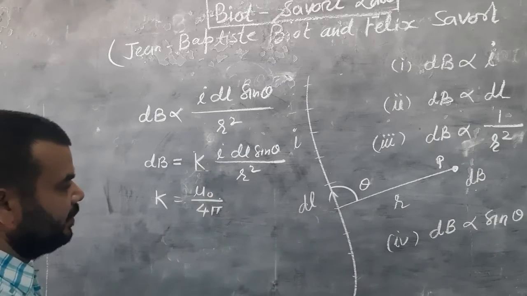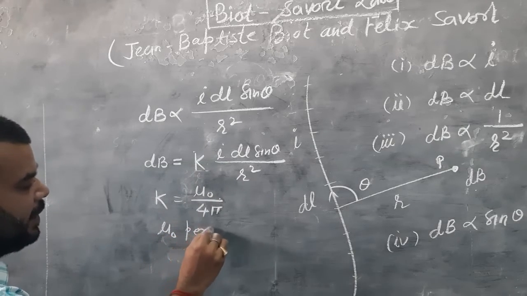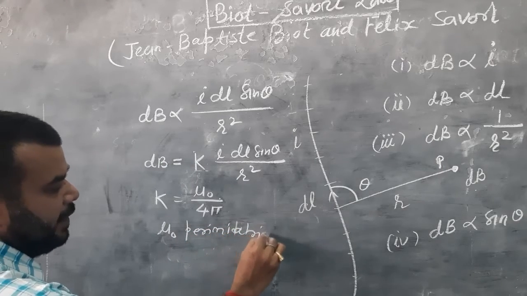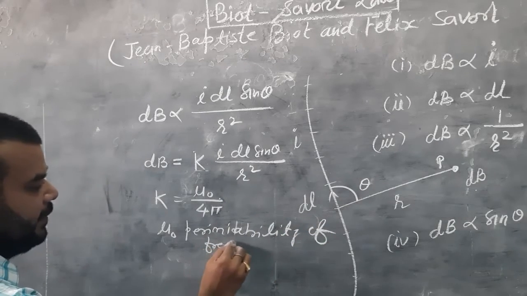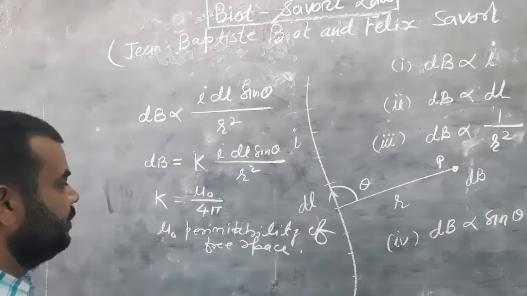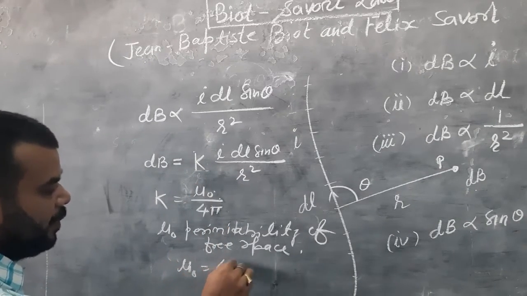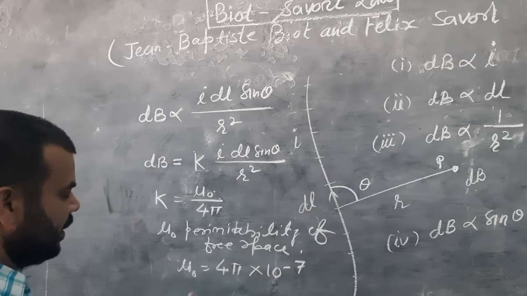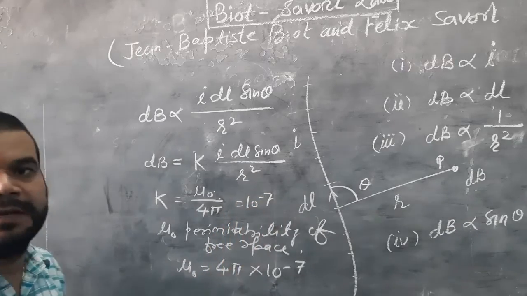and mu naught is called the permeability of free space, and the value of mu naught is 4 pi into 10 to the power minus 7, or mu naught upon 4 pi is 10 to the power minus 7.